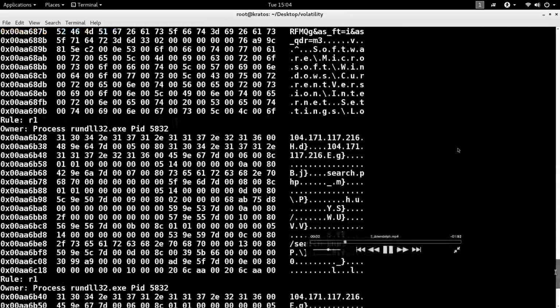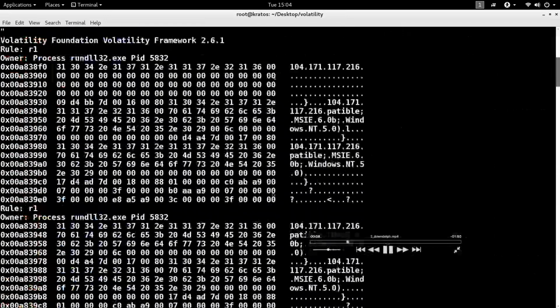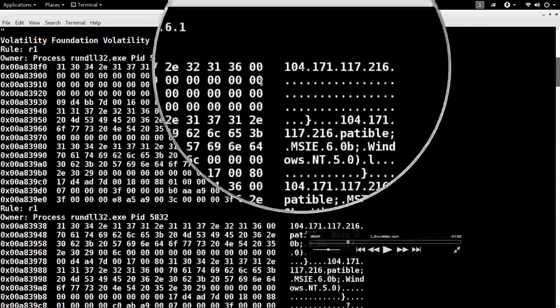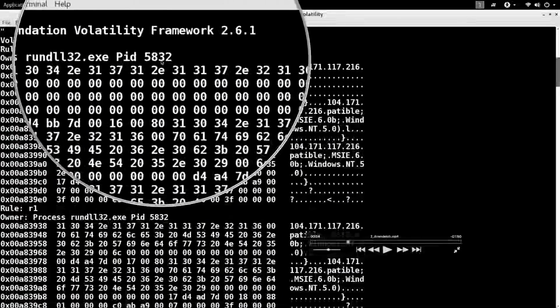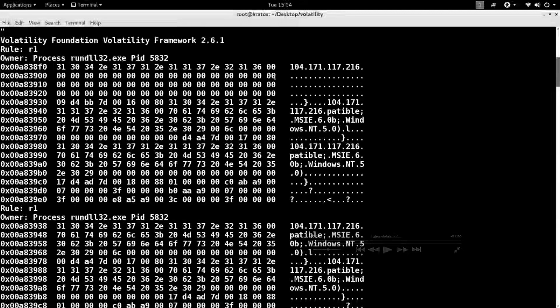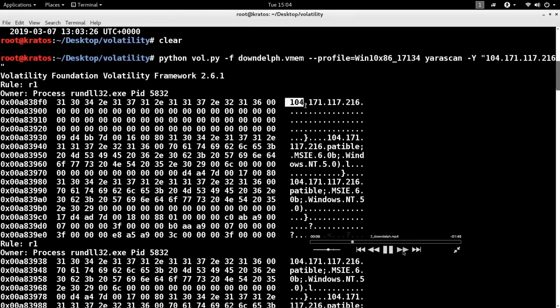Now you see it landed me on this: the pattern was found in the address space of rundll32.exe, which is process ID 5832. Probably this is a suspicious process, so probably this made the connection. But if you are familiar with Windows, you know that rundll32.exe is a legitimate process on Windows, which can be used to load a DLL. So I suspect that probably a malicious DLL is involved. How do I verify that?